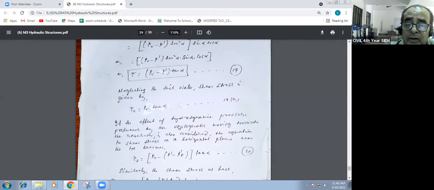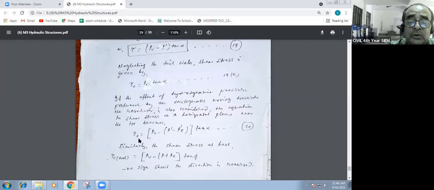19A. If the effect of hydrodynamic pressure because of the seismic effect produced by the earthquake moving towards the reservoir is considered, this is the dam, and this is towards the reservoir. The equation for shear stress on a horizontal plane near the toe becomes this one. In the earlier equation there is no consideration of hydrodynamic pressure. But if you consider the hydrodynamic pressure acting towards the reservoir, horizontal acceleration, under that situation tau 0 is equal